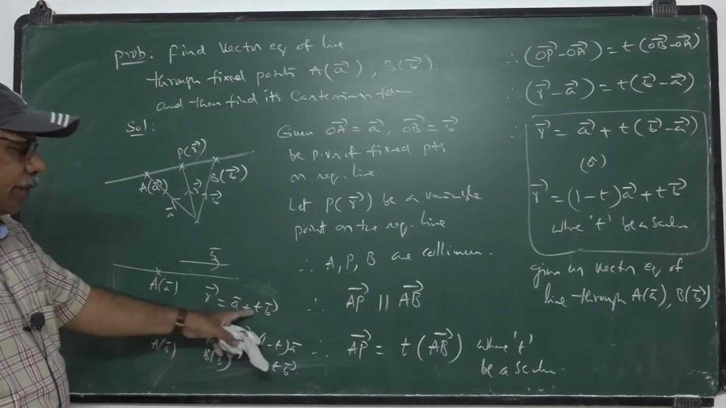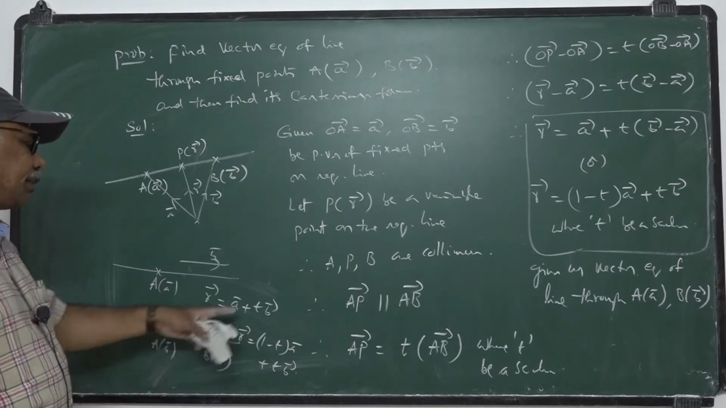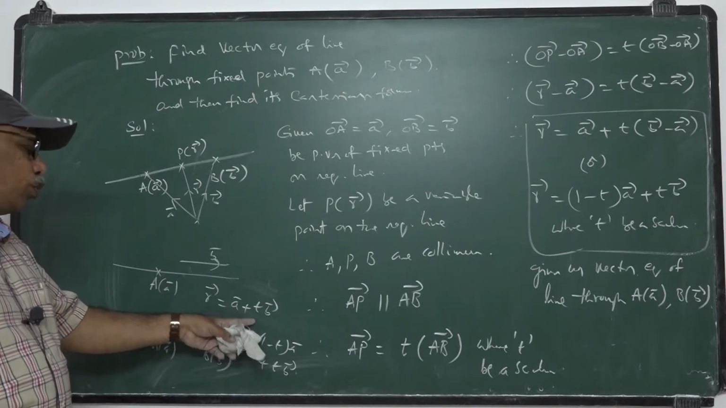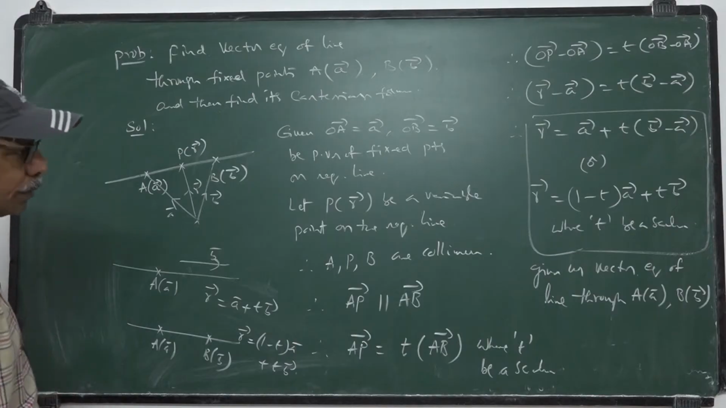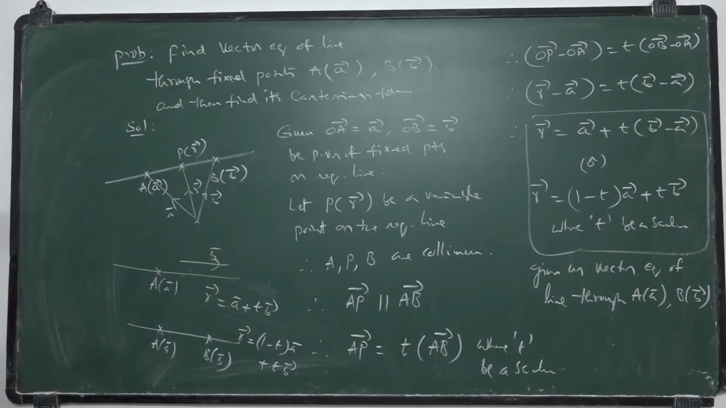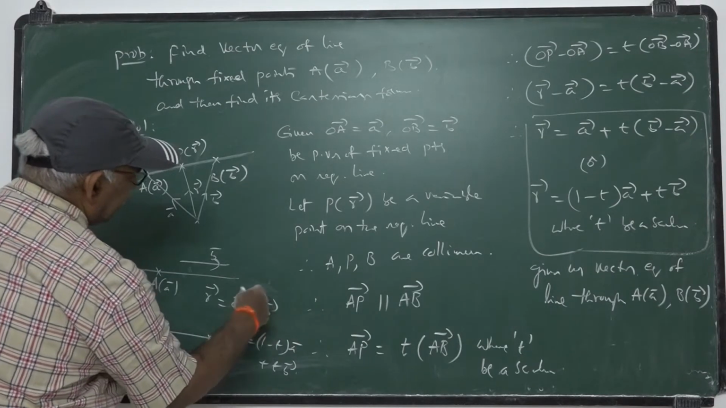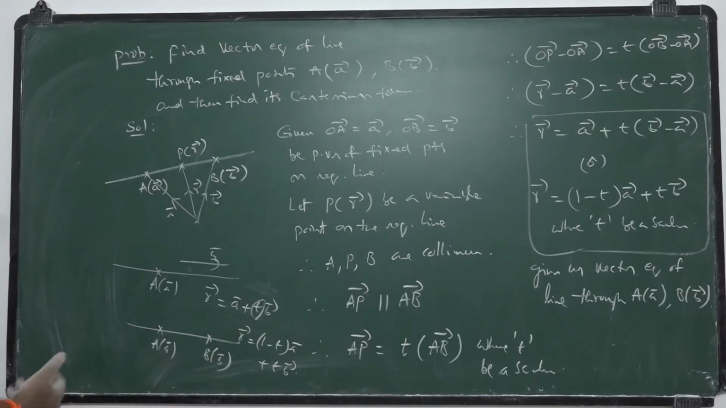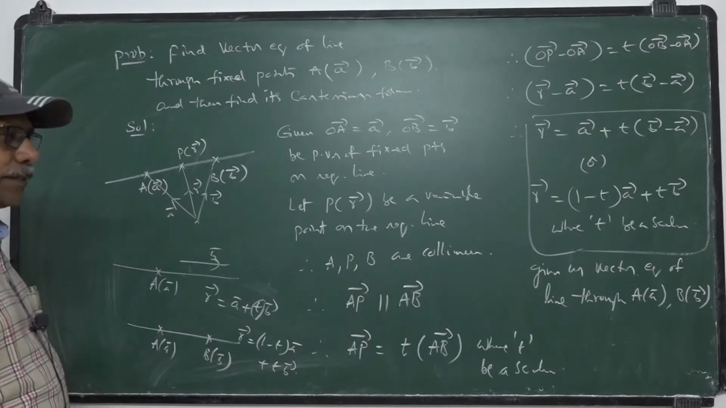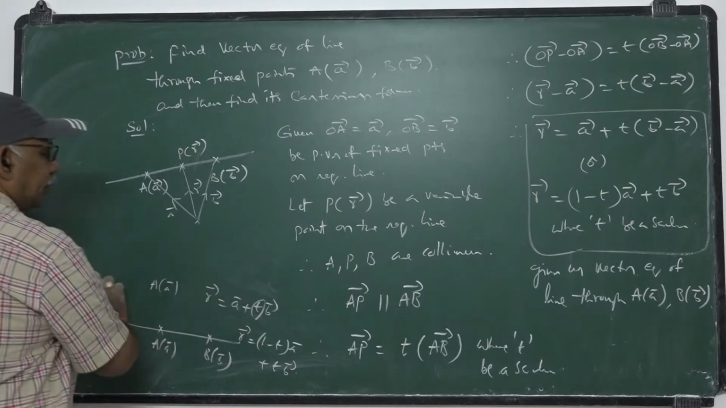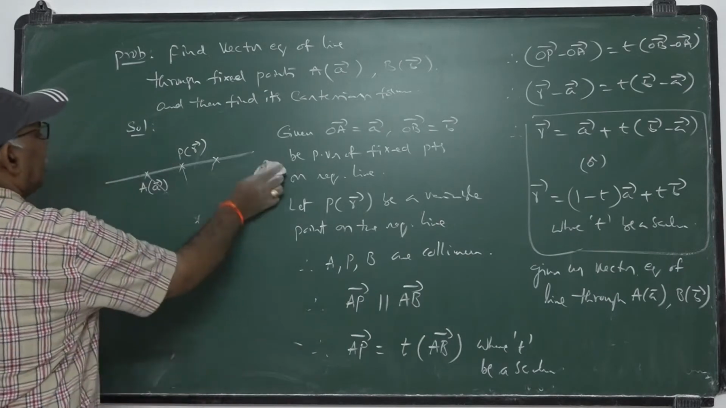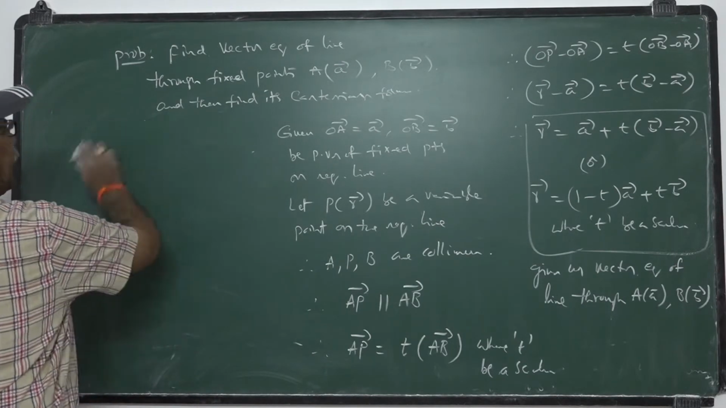The t need not be equal here. In this case, t may take the value 2, in this case it may take the value 5, like that. This is some scalar, such a scalar exists in both the cases. So this is the vector equation of the line.